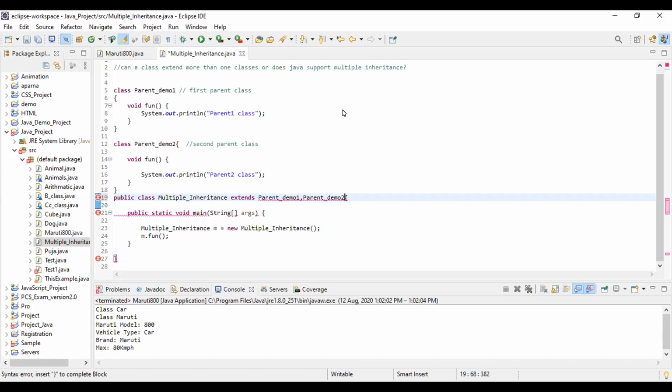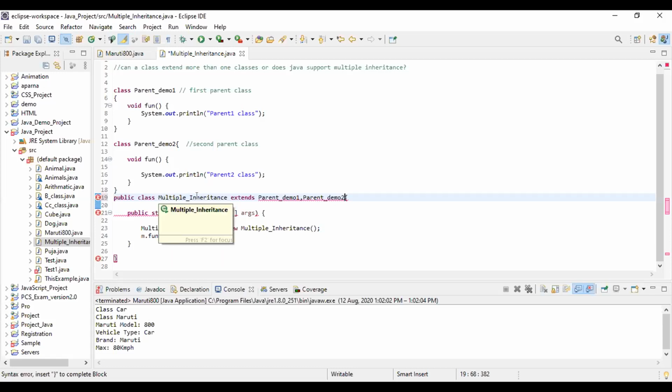See, in line number 2, I am giving a question: can a class extend more than one class? The answer is no. In line number 19, I am writing public class MultipleInheritance, which is a child class.